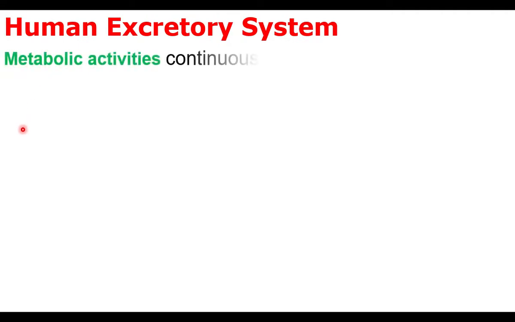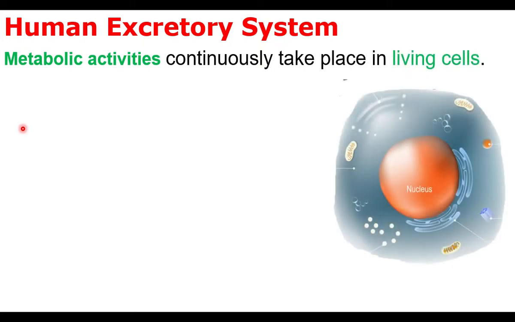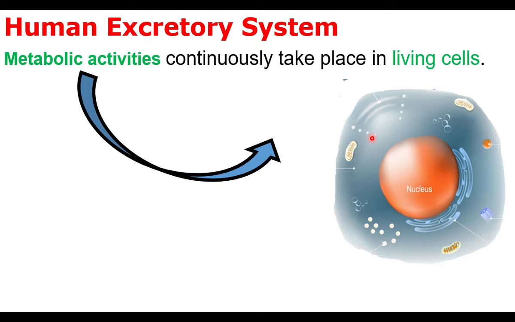Metabolic activities continuously take place in living cells. What are metabolic activities? Metabolic activities are nothing but biochemical activities. Chemical activities take place inside the cells. These activities are called metabolic activities. During metabolic activities, a cell produces energy. A cell also breaks down substances and produces new substances.